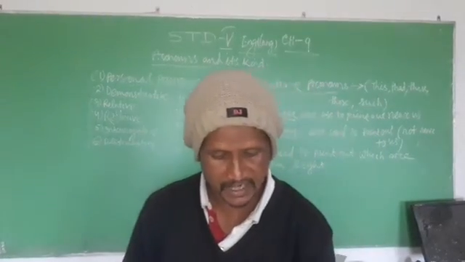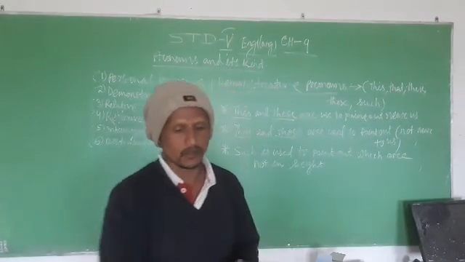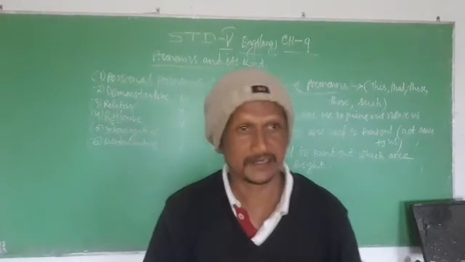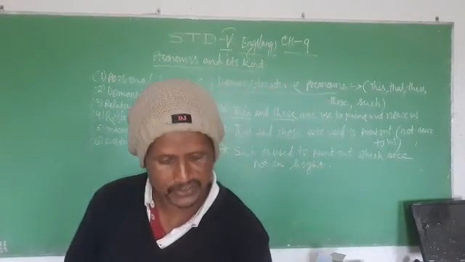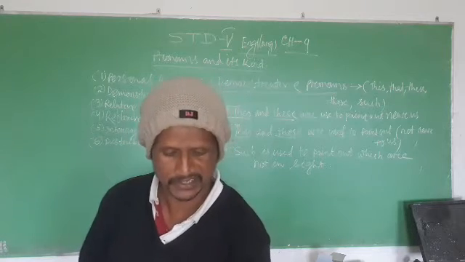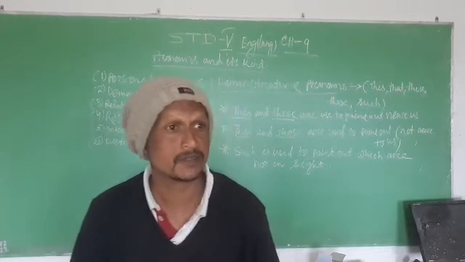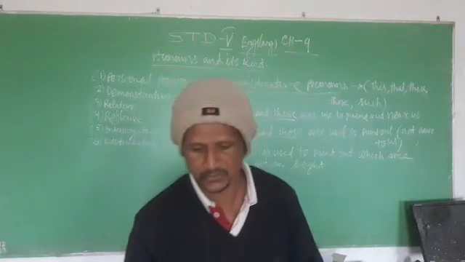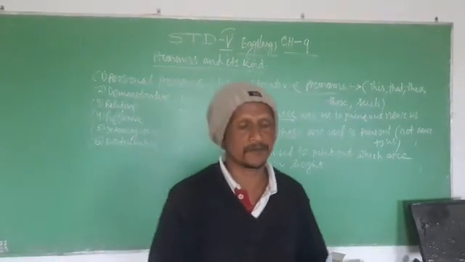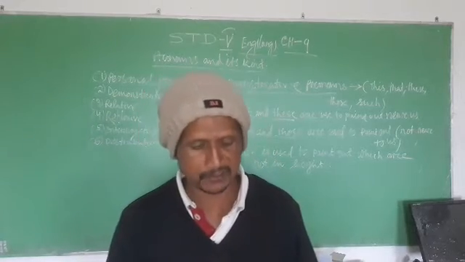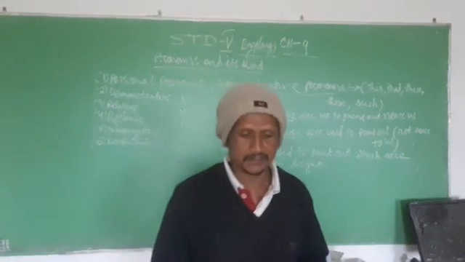In case of plural, we use these instead of this. That and those are used to point out persons or things which are not near to us. Whatever is not near, whether singular or plural, we can use that and those.